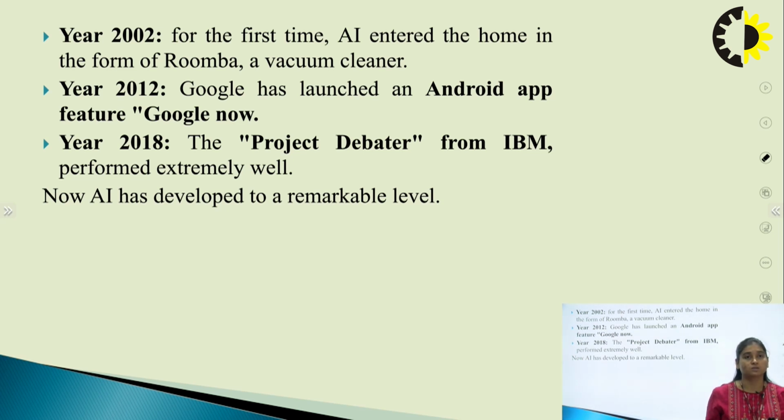Next we have 2012. In the year 2012, Google launched an Android app feature, Google Now, and that is again nothing but an AI agent. Then in the year 2018, there was a project named Debater from IBM, and it performed extremely well. The major task of Project Debater is to debate on several complex issues. It also defeated some of the major debaters and performed extremely well. And now we can say that AI has developed to a very remarkable level.